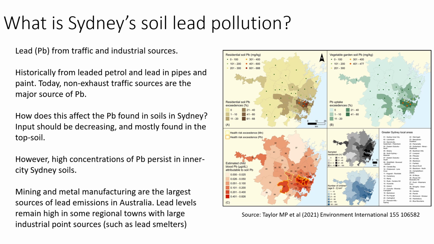In the top left-hand corner of the figure, you can see the residential soil lead concentrations measured in the units of milligrams per kilogram of soil, and the highest concentrations you can see are in the inner west suburbs of Sydney. And here, the soil lead concentration exceeds the values that are acceptable.